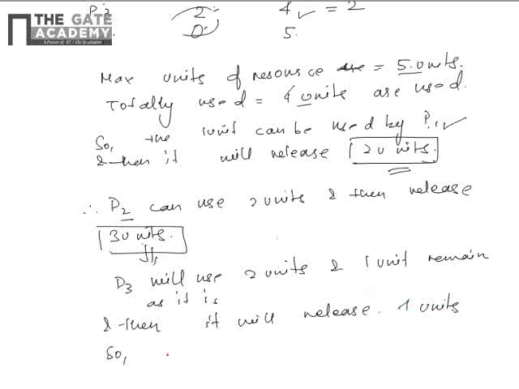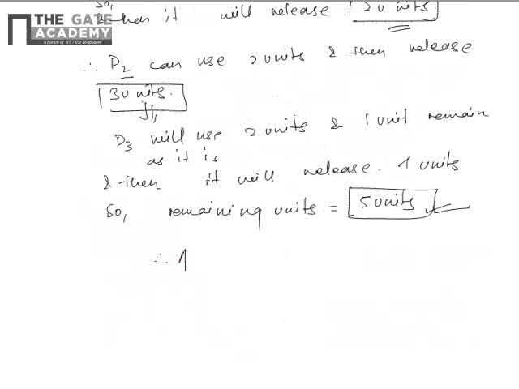So remaining units, how much do we have? 5 units, right? Now we have 5 units and P4 also requires 5 units, so it will use all these 5 units, fine. So here no process is starving, no process is waiting for a long time, it's not going into any waiting state, so we can say that the system is in a safe state. Therefore the answer is A. Thank you.